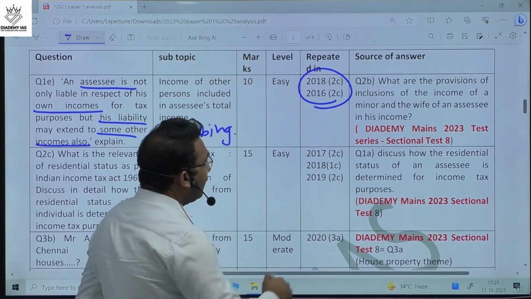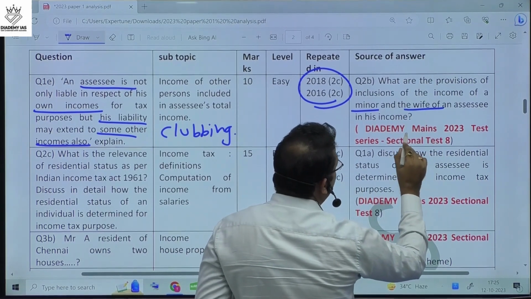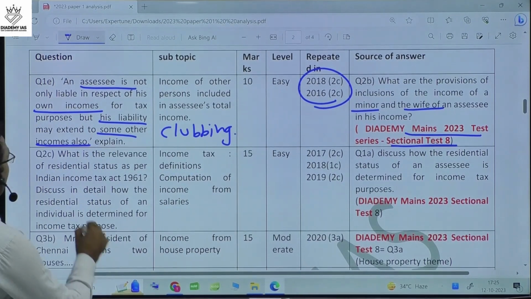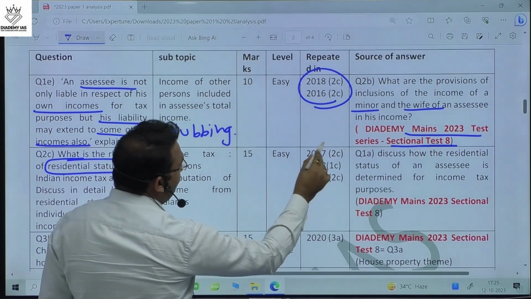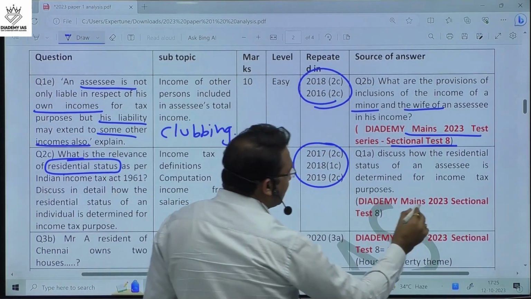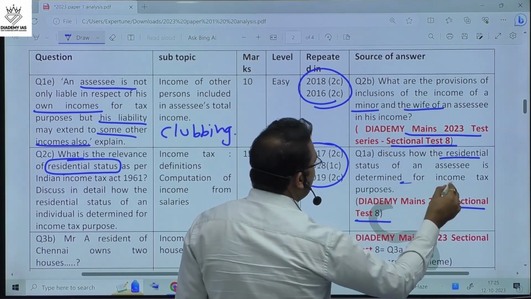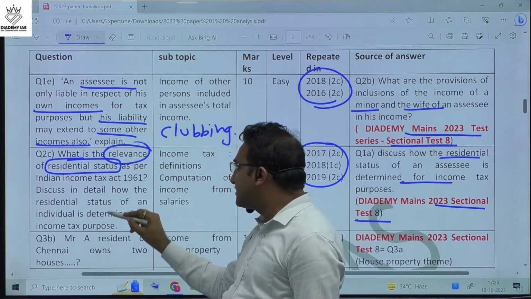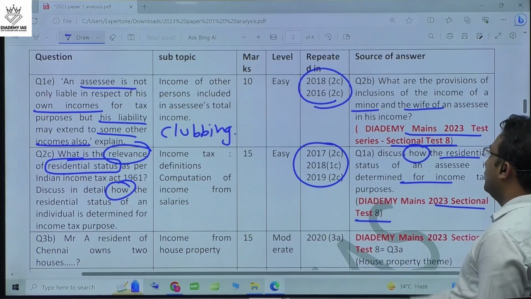We asked the same question regarding clubbing of a minor's and wife's income in the mains test series, sectional test number 8. The next question was about residential status, a very favorite question of UPSC. You can see so many times it has been repeated, and in our sectional test number 8 of the Dichotomy test series, a similar question was asked. Here they were asking about the relevance as well as how to determine; we were asking about how to determine.